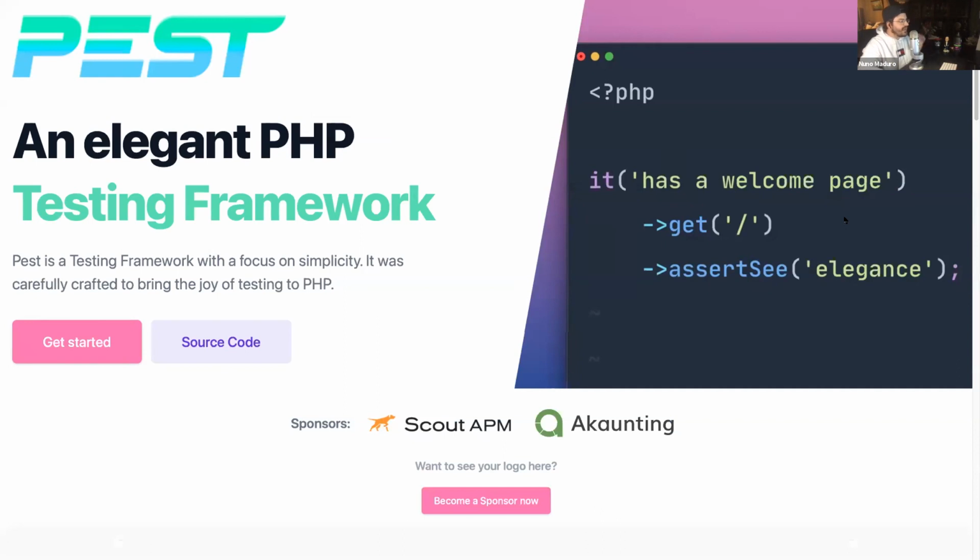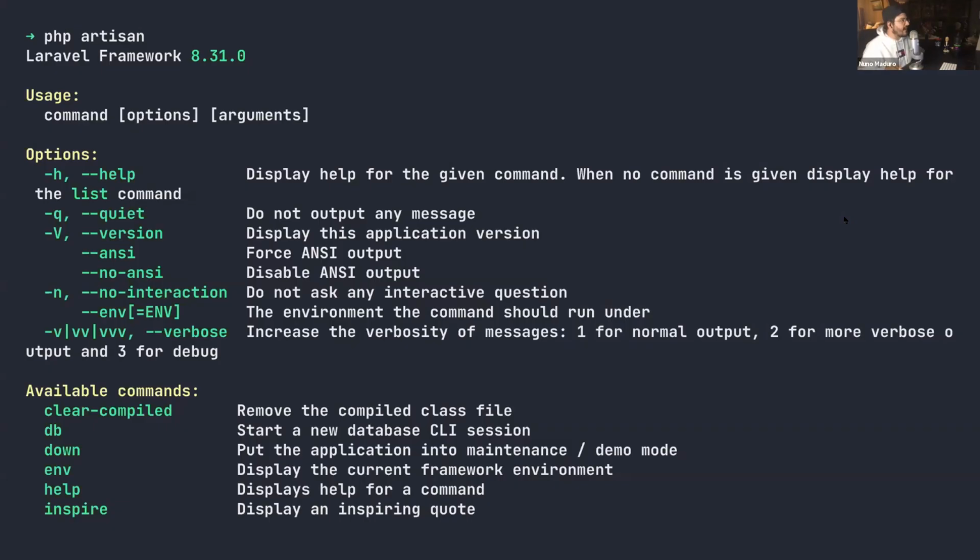Now, let's talk about the console in Laravel. Everyone has already used Artisan at some point, right? It's basically the way of interacting with your application using the console. Normally you can use the browser, of course, but using the console you can equally interact with the Laravel framework. Once you type php artisan, you see the Laravel framework name, the version, the usage, the options, and then the list of available commands which you can use.